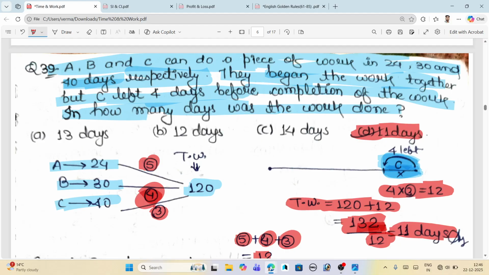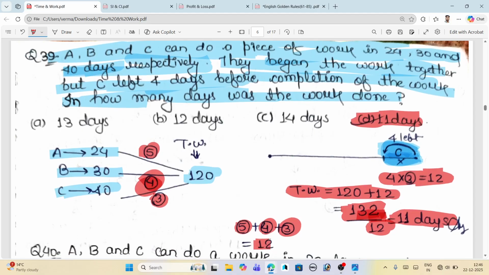We add the work C would have done if he had not left the group. So the total work is 132. This is our approach, just to add the work for those days, and we don't have to leave out anyone. We do this for our own comfort and the ease of getting the answer in a very quick time.